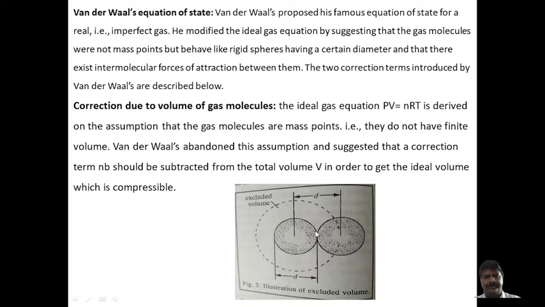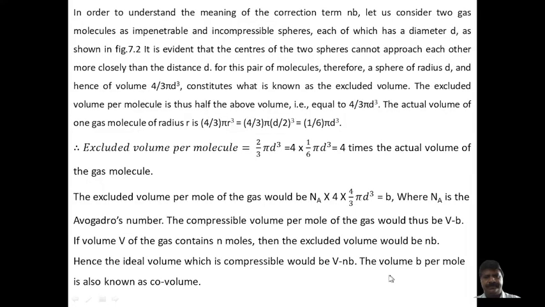Here again, from here and from here we get the molecular diameter, but the distance between the centers of the two molecules is another d. This area covered is called the excluded volume. I can explain this in this diagram.